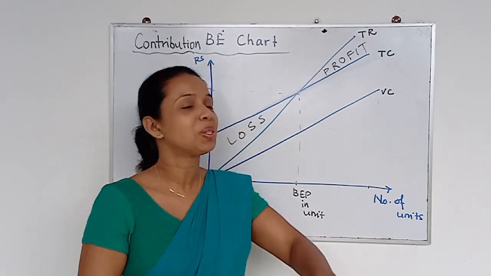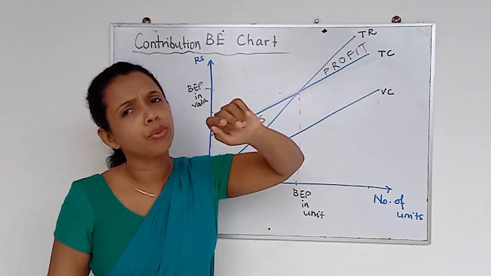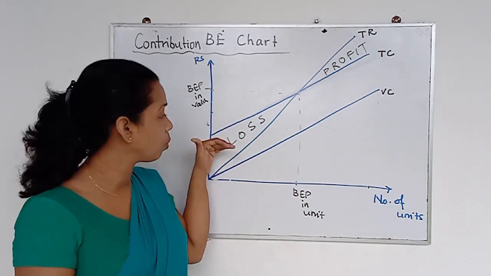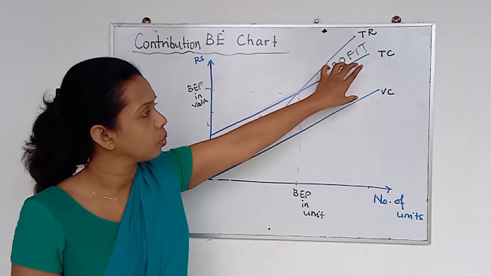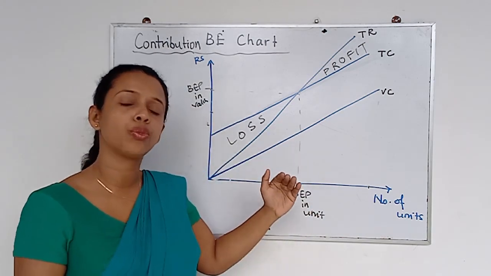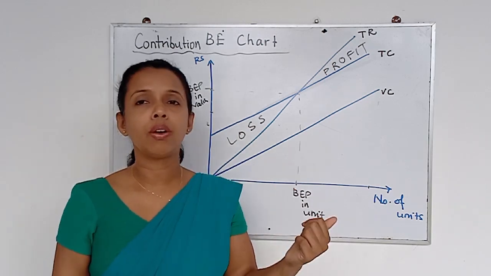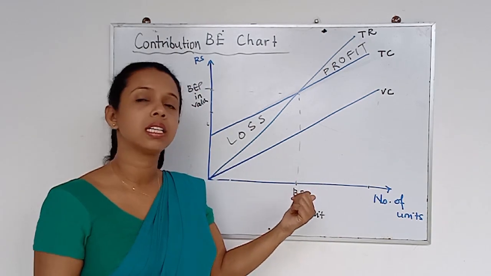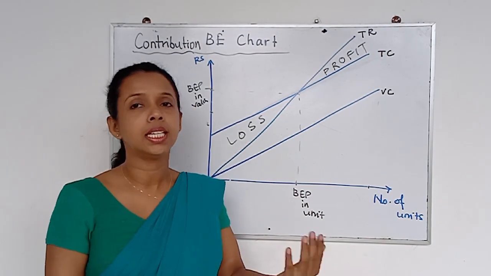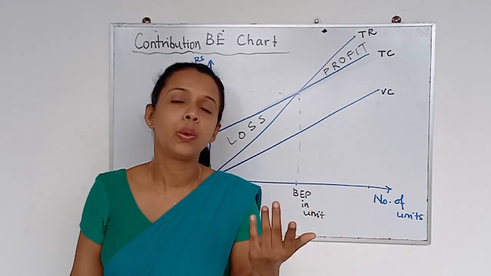How can you have the contribution value? It is the difference between total revenue and variable cost. In any case, if you want to have the fixed cost value, not like the earlier graph, you don't have the fixed cost line, then what you can do is take the difference between total cost and variable cost, which is the fixed cost. These are the information you can have from the contribution break-even chart. Whoever is going to refer to these charts, according to his or her requirement, what information he or she needs to make their decision, the type you are going to provide will vary.